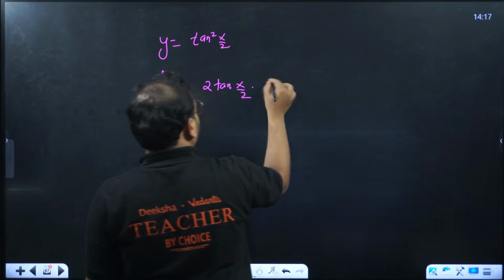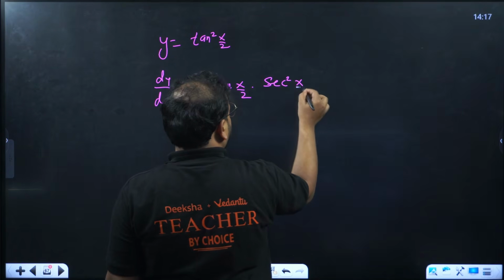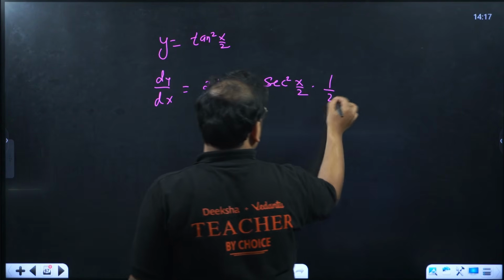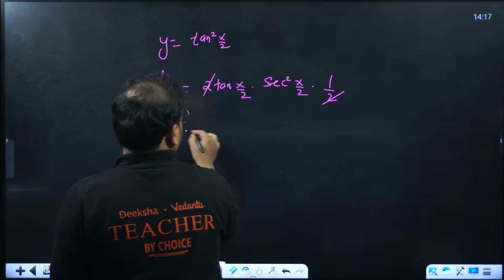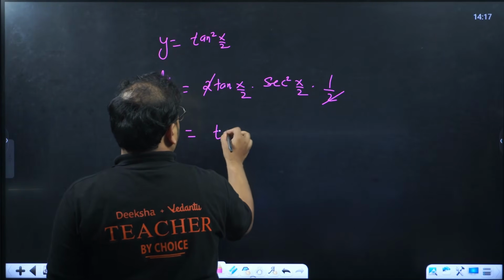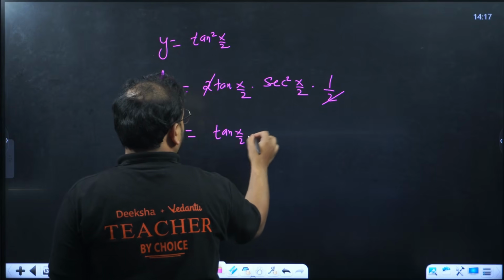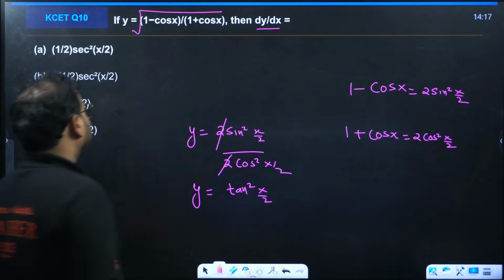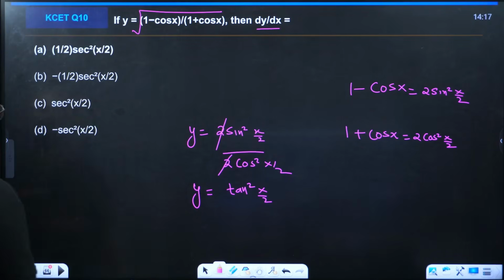Differentiate tan, you'll have sec square x by 2 and into 1 by 2. This cancels. So my answer is tan x by 2 into secant square x by 2. Let's look at the options that you have. None of them are like that.